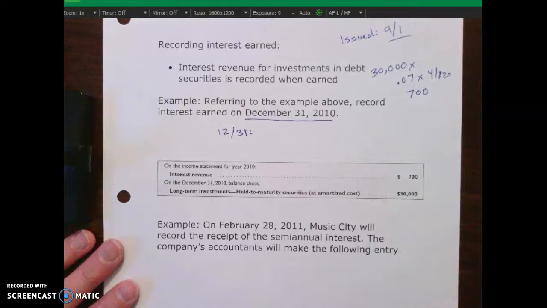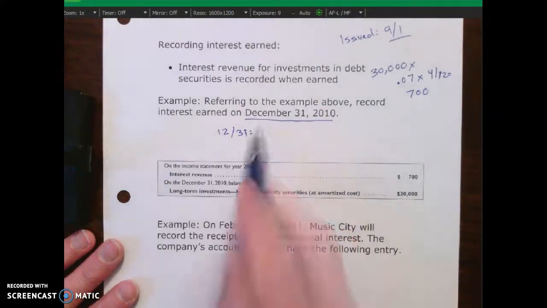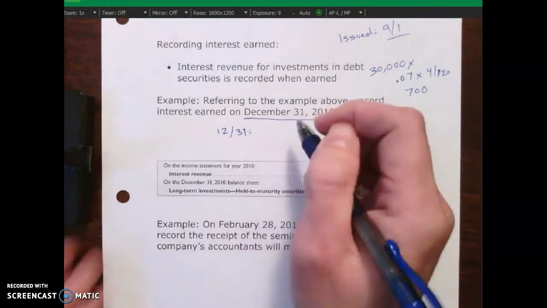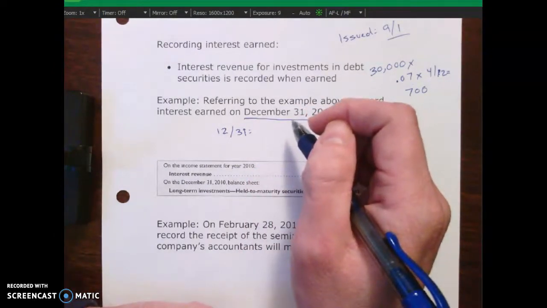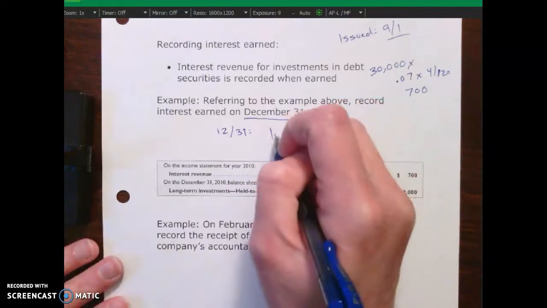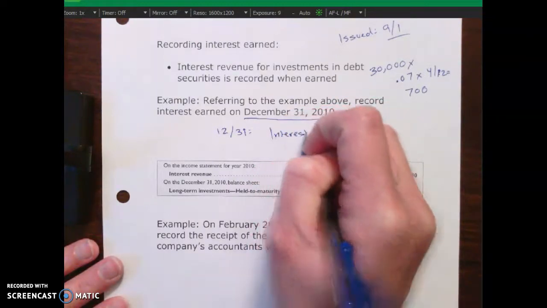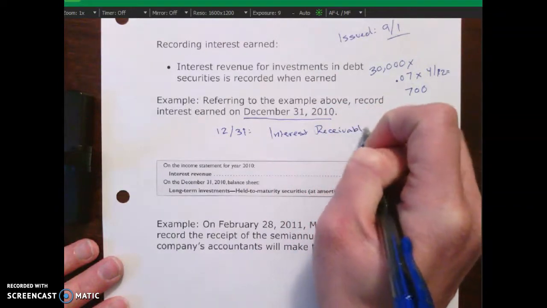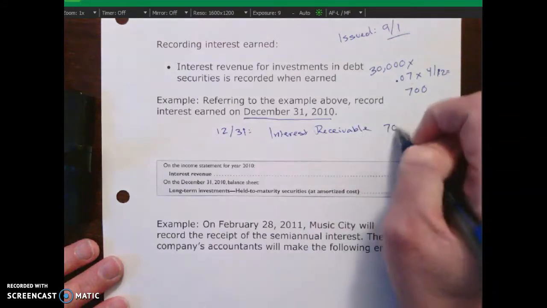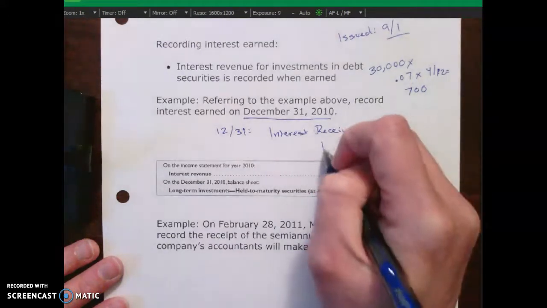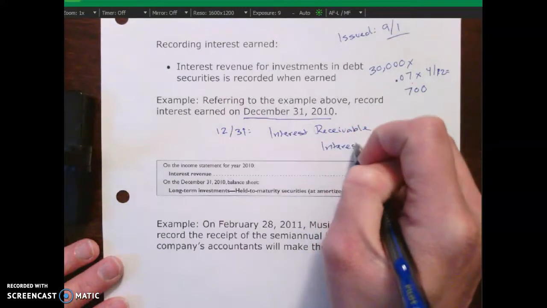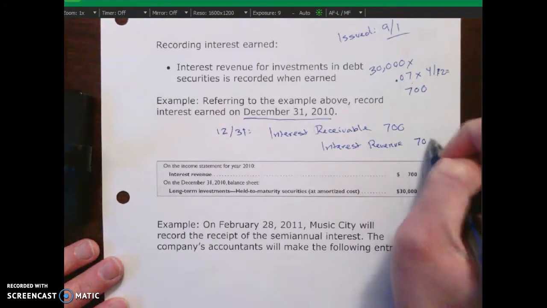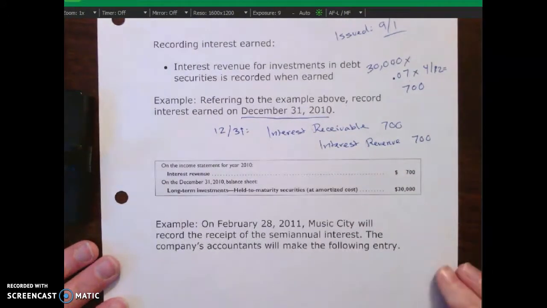So on 12/31, I'll do my entry to accrue 4 months worth of interest revenue. Now I can't debit cash because I haven't received this in cash yet. So what can I debit? I can debit my interest receivable for my $700, and then I will credit my interest revenue for $700. Okay?